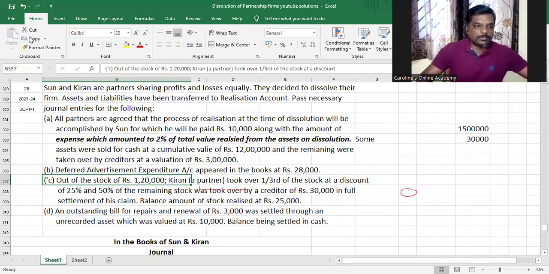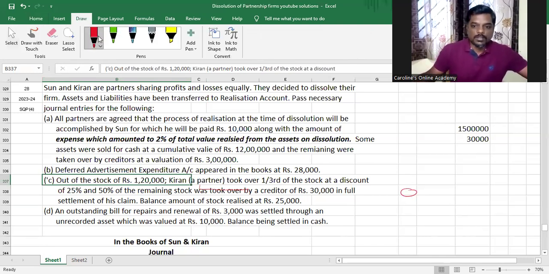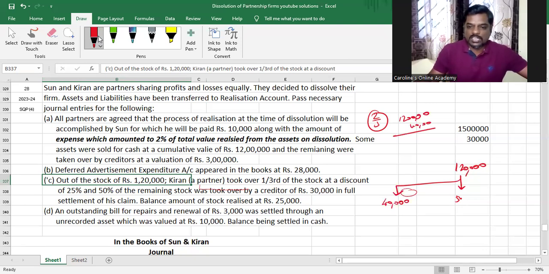So, 1,20,000 was the total stock, and what happens here? 1/3 of the stock, which is 40,000, 1/3 of 1,20,000, was taken over by Kiran. 50% of the remaining stock. So after 1/3 goes, you only have 2/3. Am I right or not? So in the 1,20,000, 40,000, 1/3, has gone to the partner. So the remaining 2/3 is 80,000. Out of this 80,000, 50% is